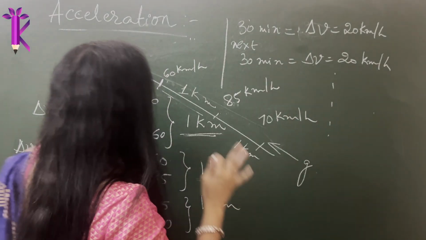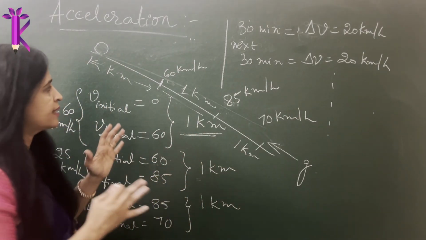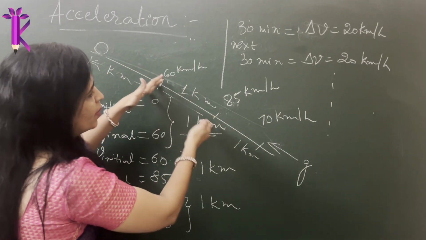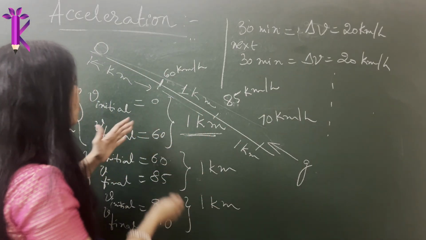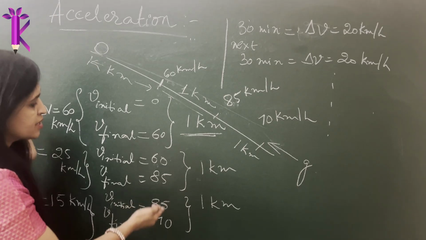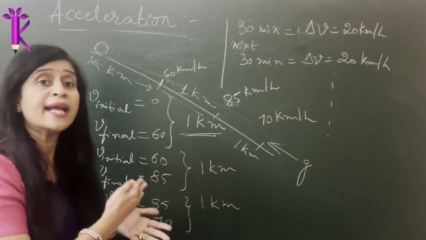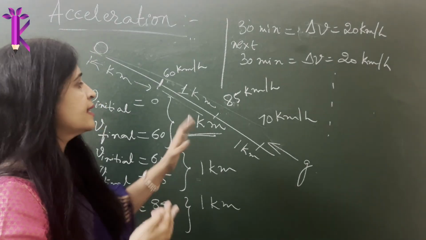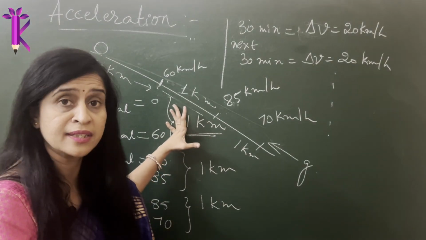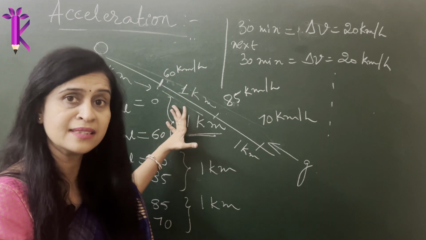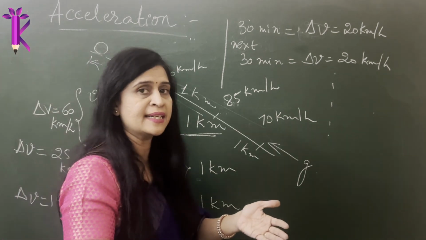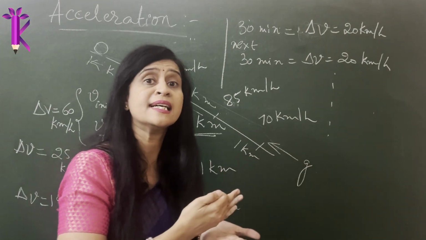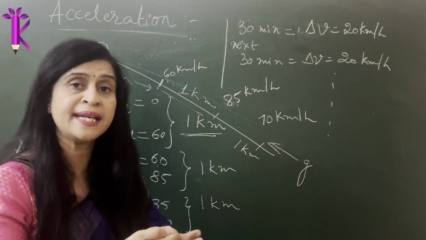Okay, so can anyone think why, for the same distance, when the car is going down the slope, the change in velocity is decreasing? Why is it not the same? The reason is that there are certain factors like rolling friction between the tire and the road, and as the speed increases, the air resistance also increases, which considerably reduces the speed.